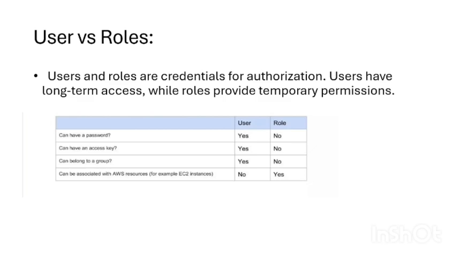The user has a password, access key, and belongs to a group, but the role can be associated with AWS resources for specific uses.